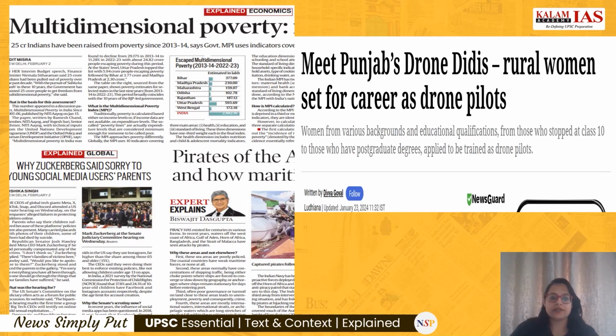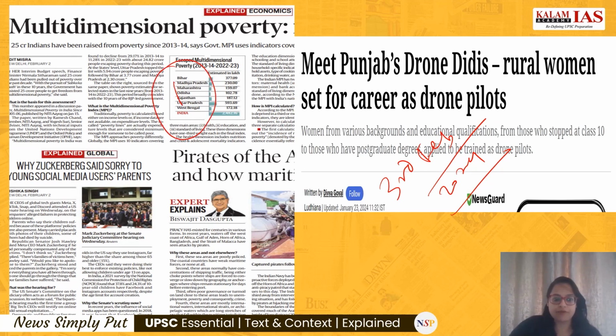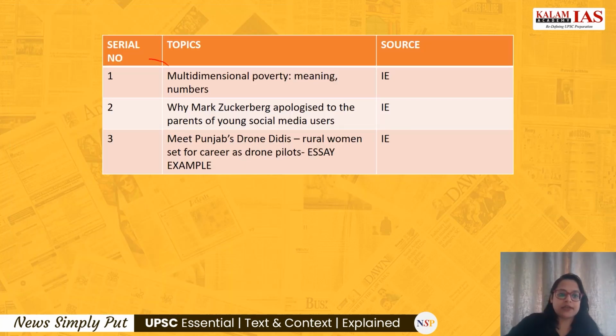So today we'll be having a discussion on the newspaper dated 3rd of February 2024. Today we have the Hindu newspaper's Text and the Context section. Coming to the Explained section of the Indian Express newspaper, some articles were important from our exam point of view. First is regarding multidimensional poverty, and second is why Zuckerberg said sorry to the young social media users' parents. Then we would also be discussing an anecdote for essay writing about Punjab's drone Didis. So these are the three articles that we are going to discuss today, which is displayed on your screen.